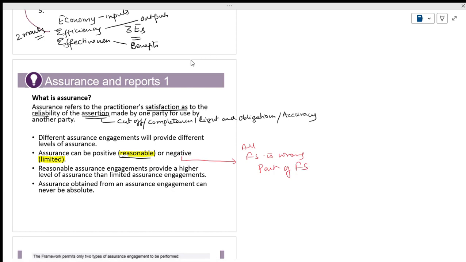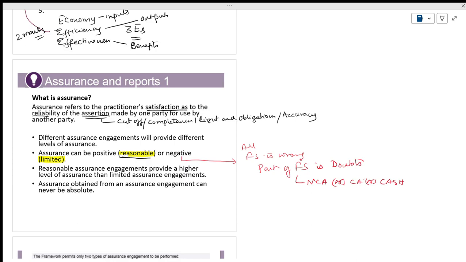Understand the point? They will say that a part of the financial statements is having some doubts. It may be non-current assets, current assets, cash, or sales. A part of that is not right, and they have to give the reasons also. From an examination point of view, you should know that there are two types of assurance: reasonable assurance and limited assurance.